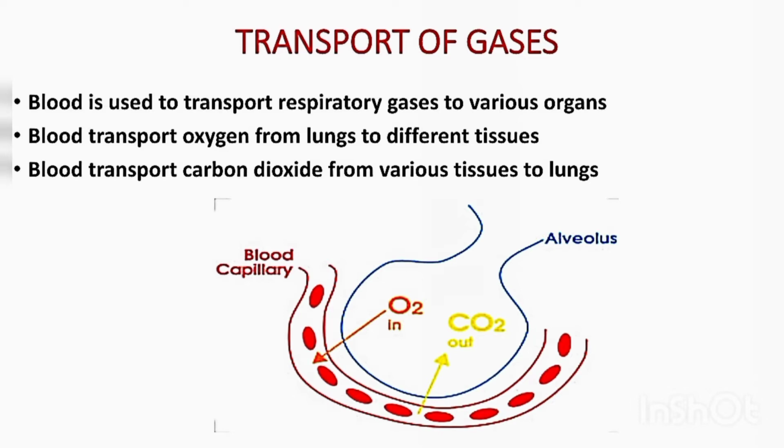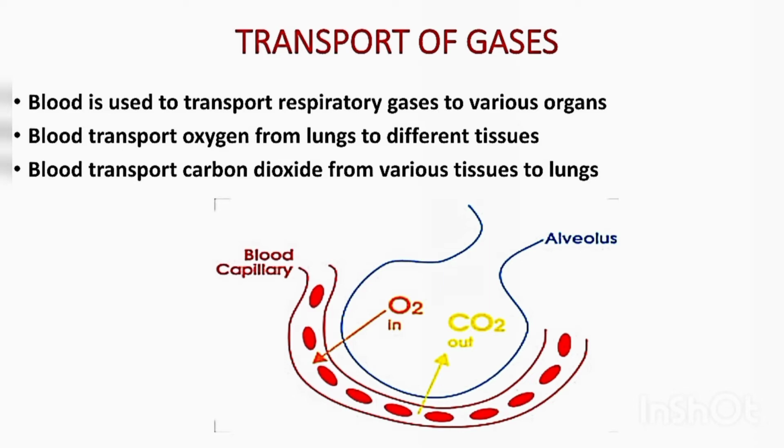Since oxygen is inhaled and carbon dioxide is exhaled, it means that oxygen is necessary for our body to function, while carbon dioxide is not necessary, so it is moved out of the body. The blood goes into the lungs to become oxygenated. Oxygenated blood means that the blood is filled with oxygen. So when the blood goes into the lungs, it is filled with oxygen, and this oxygenated blood moves to various organs of the body where it is needed.